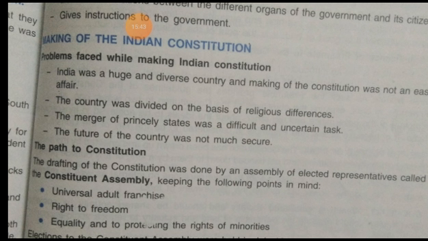And after that we made our constitution, and this constitution started implementation on 26 January 1950, and that day was called Republic Day. From that day we have started our rule as per the constitutional provisions.